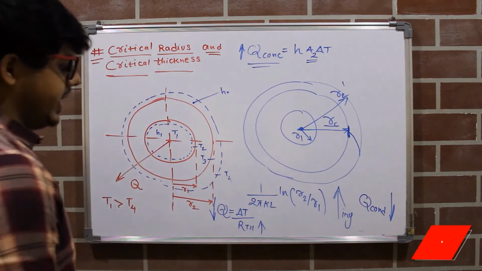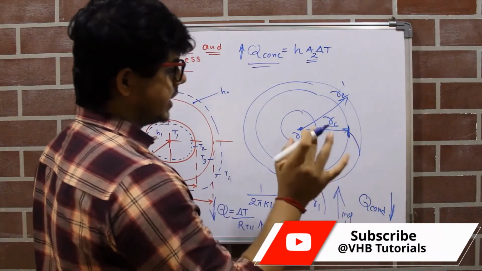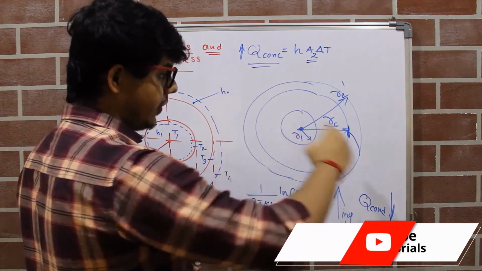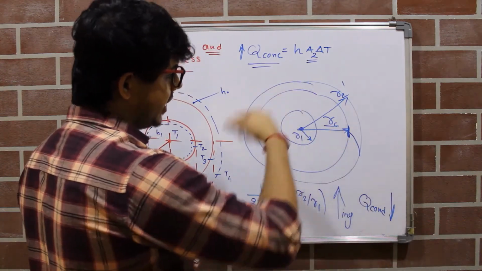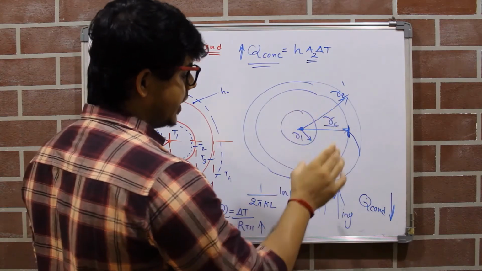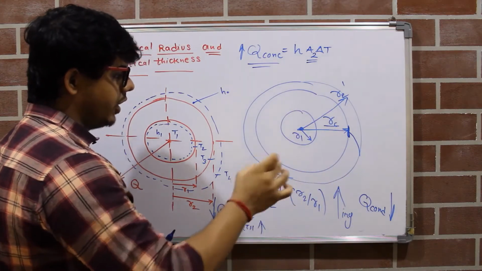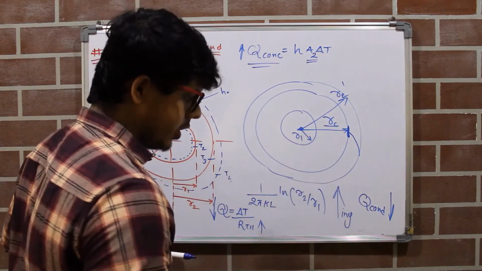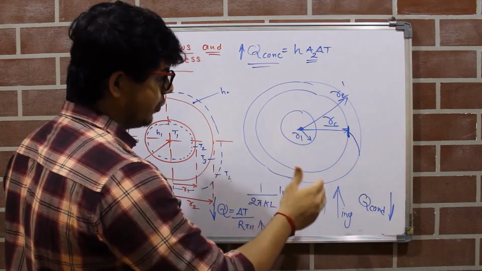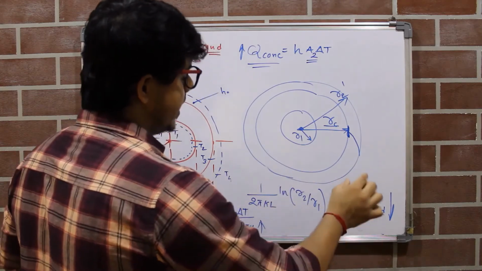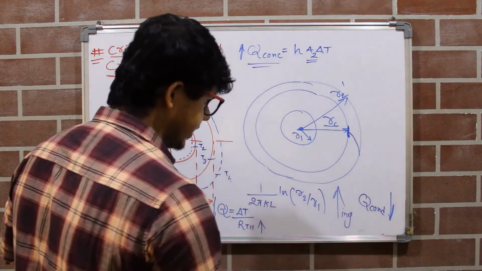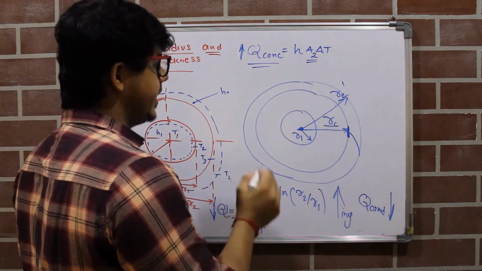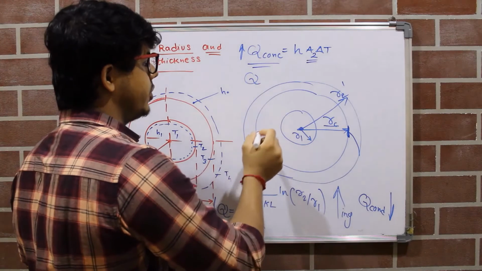So we can notice that up to RC radius, this surface area effect is dominating, so Q convection is increasing. But after RC, when we further add material to this pipe, we can notice that our thermal conductive resistance goes on increasing. So our thermal conductive resistance dominates the surface area effect. So as this thermal conductive resistance goes on increasing, our Q conduction, that is heat loss due to conduction, goes on decreasing. Now we have steady state heat conduction. So as we have steady state heat conduction, the overall heat transfer should remain constant.